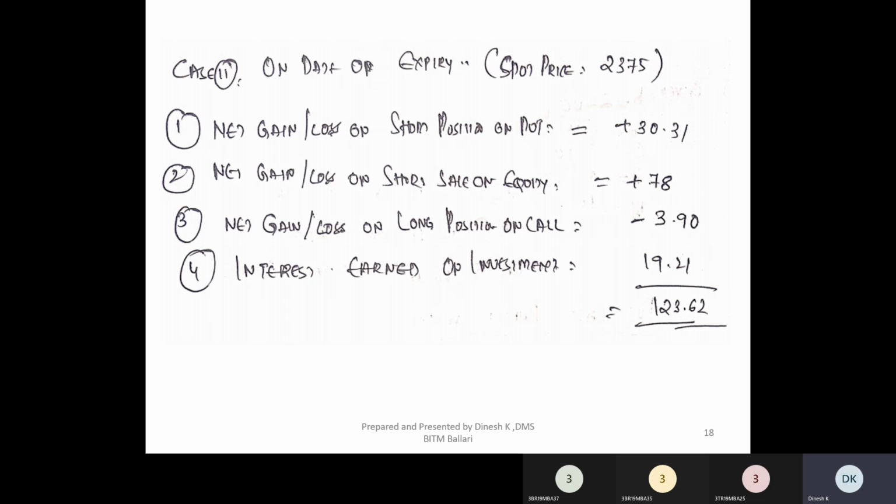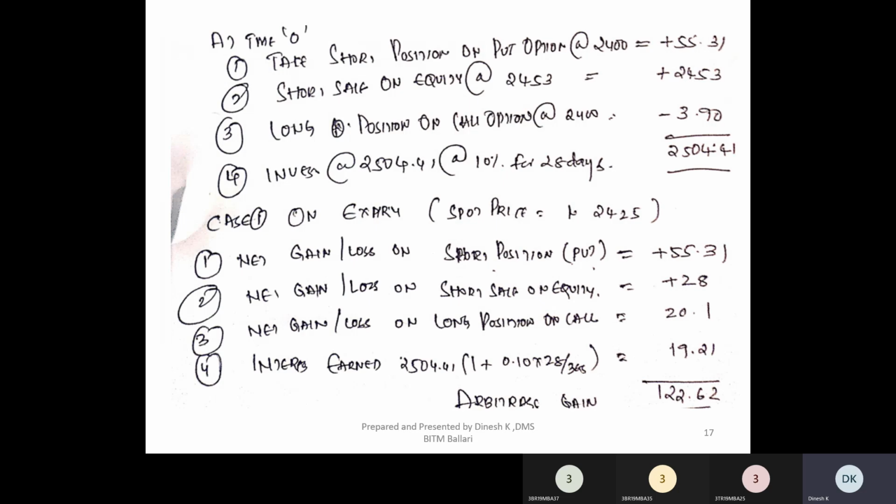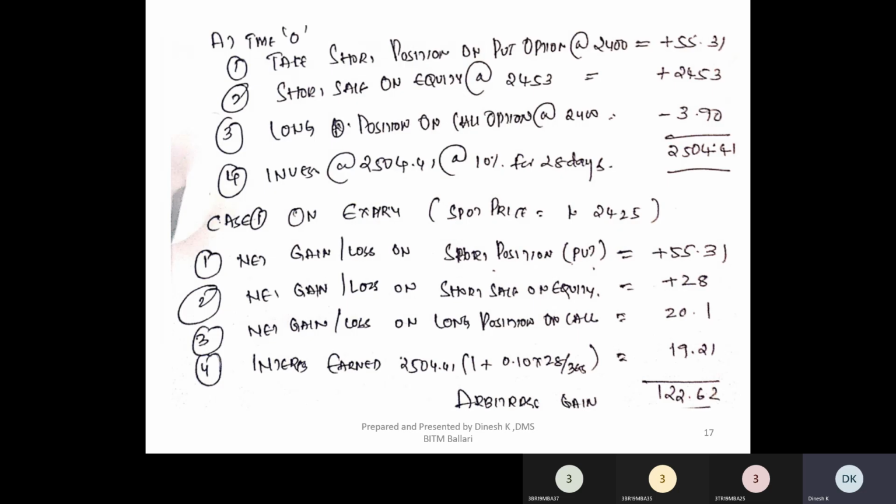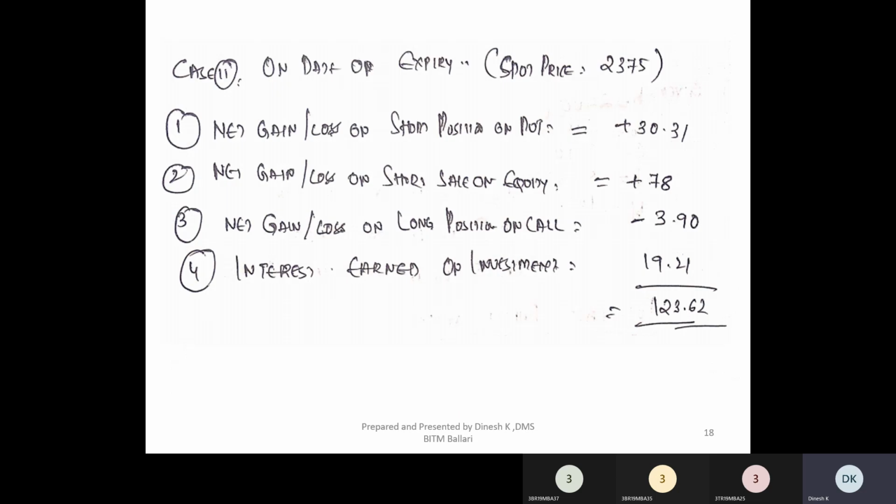Then you have invested the money, and that invested money will give a return of 19.21. It would be the same here; in both cases 19.21 is the same. So the total gain would be 123.62 in case 2, and in case 1 it is 122.62. It is approximately equal, with only a marginal difference.